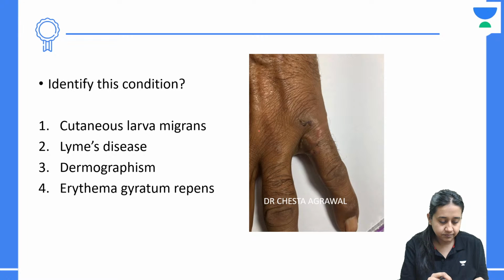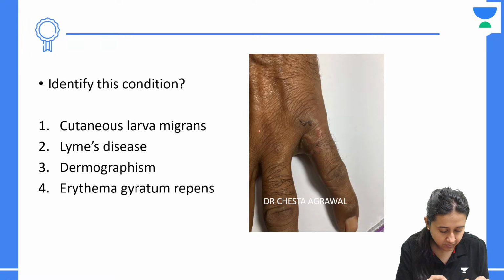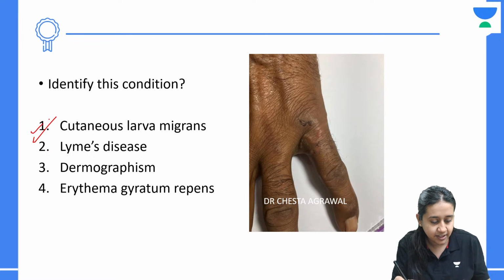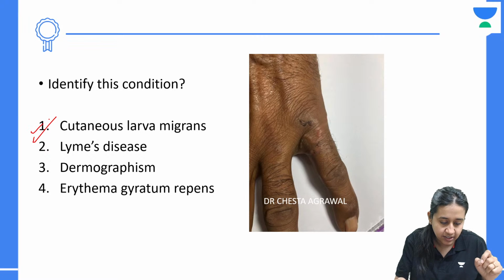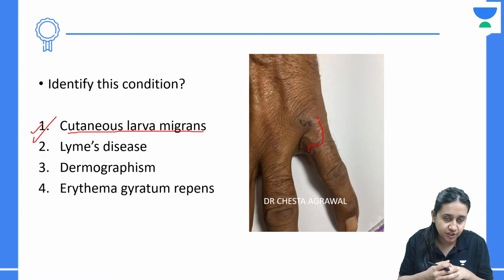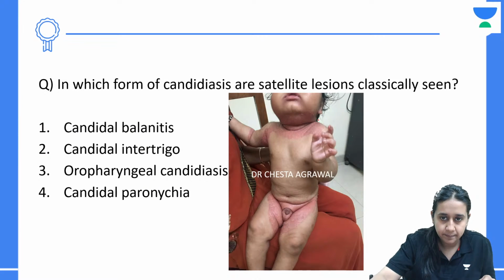Anyone? Very nice. The answer to this question is cutaneous larva migrans. I hope you all can see this image. Can you give me a quick thumbs up if you can see this image? Yes, so this is a very classical case of cutaneous larva migrans. And when this larva moves, it causes a lot of itching in the patient. So that is what is given here.